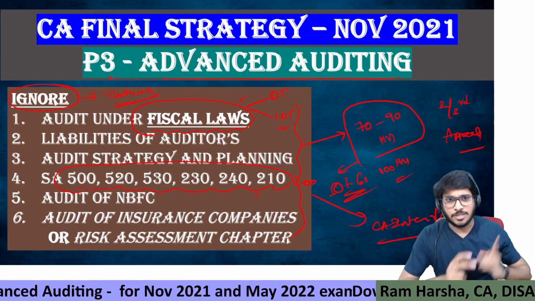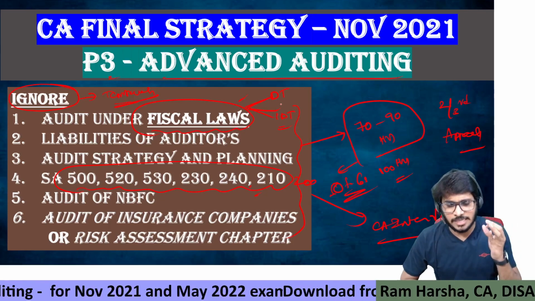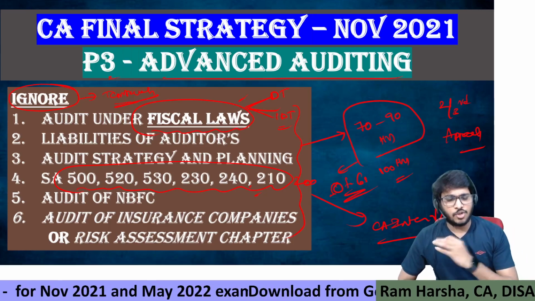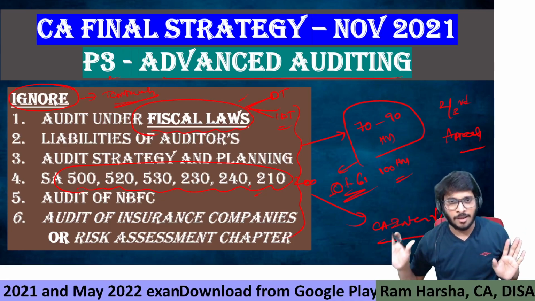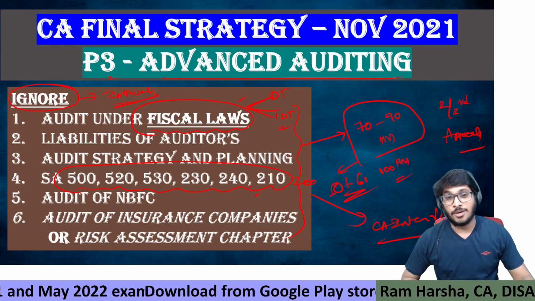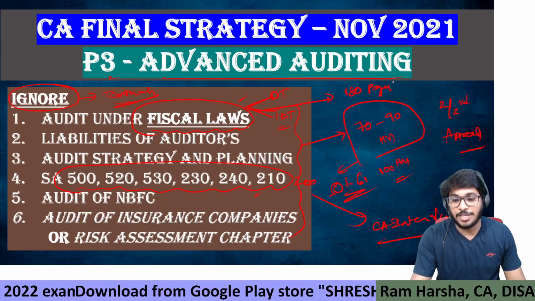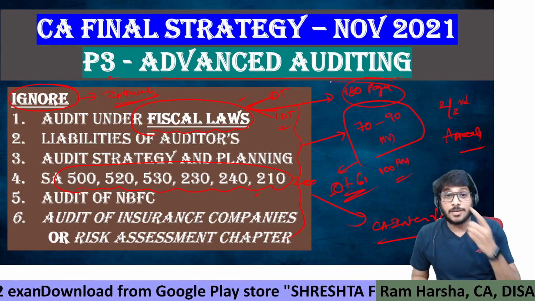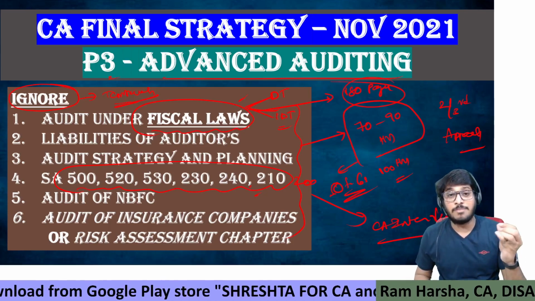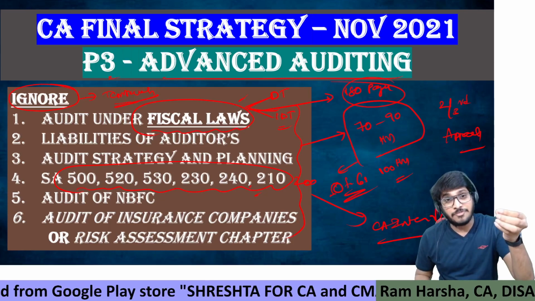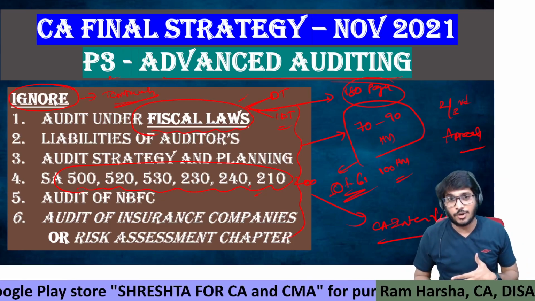And coming back to this, why should audit under physical loss be ignored, sir? Guaranteed, we will definitely get 10 marks to 12 marks, either in the form of MCQ or a direct question. Why are you saying ignore? Audit under physical loss is approximately 180 pages. Even if you take my classes or anybody else's classes, we will be spending at least 15 to 20 hours explaining the concept of audit under physical loss.